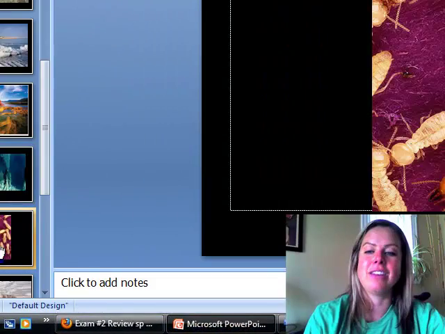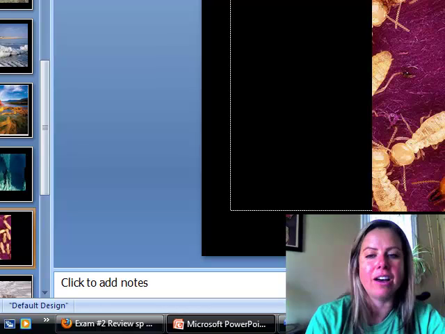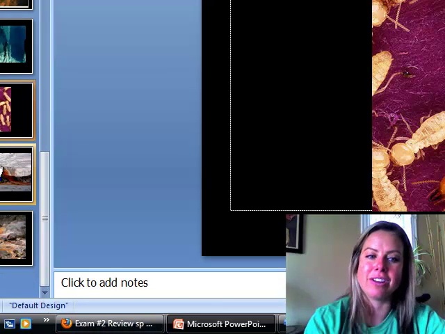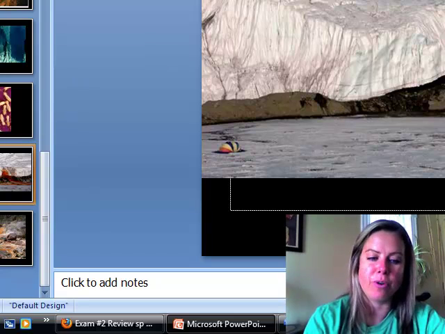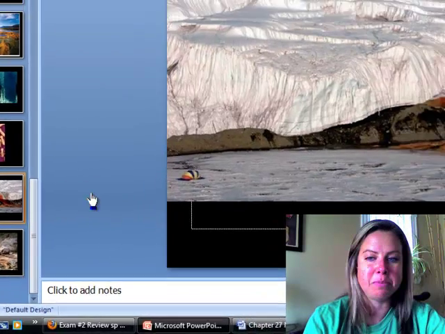And so here I actually have a picture of termites, and there is bacteria that lives in the gut of these termites to help them break down all that cellulose that they eat. And so we're going to actually look at that in the lab where we do prokaryotes and protists. So pretty cool. And then the last pictures I have here, this is actually Archaeobacteria that's living in ice, a methanogen. And it's crazy because it looks like the ice is bleeding, but that's actually the bacteria that are coming out of there. So kind of cool.